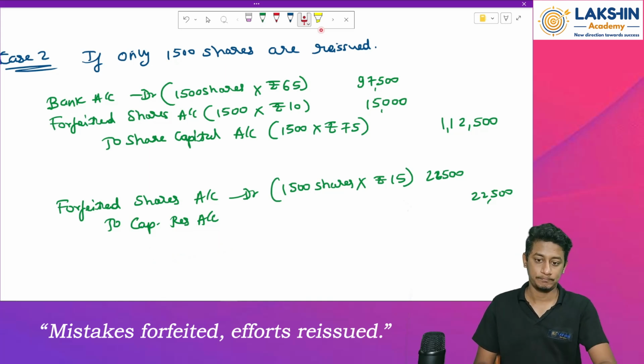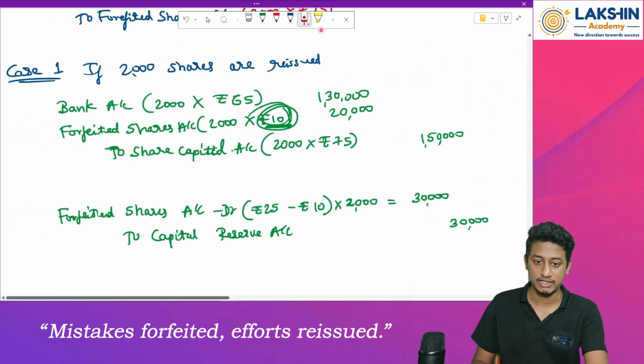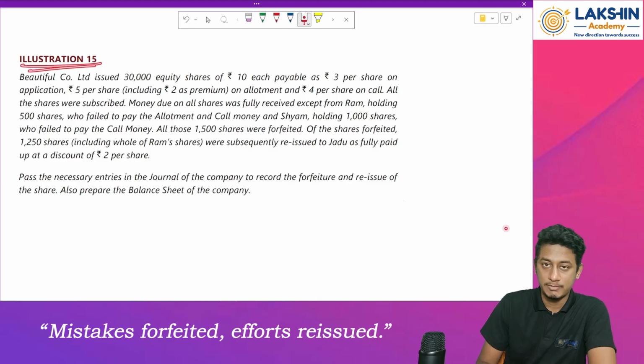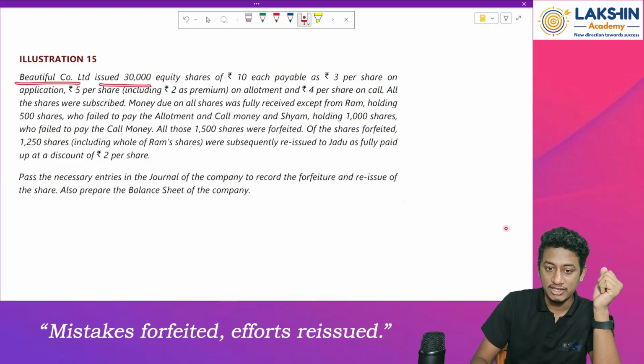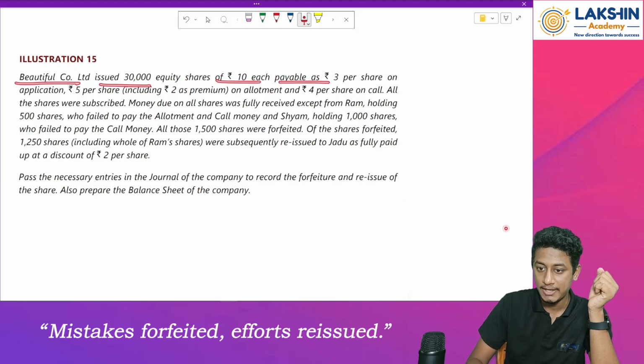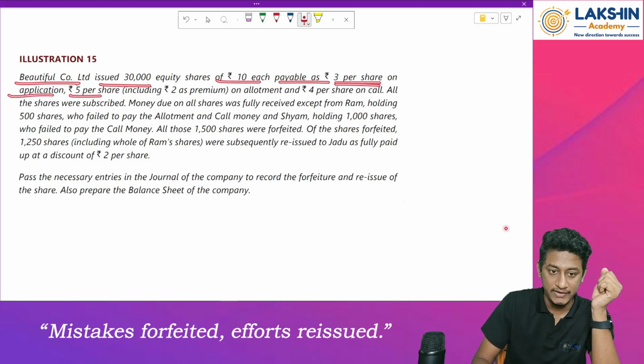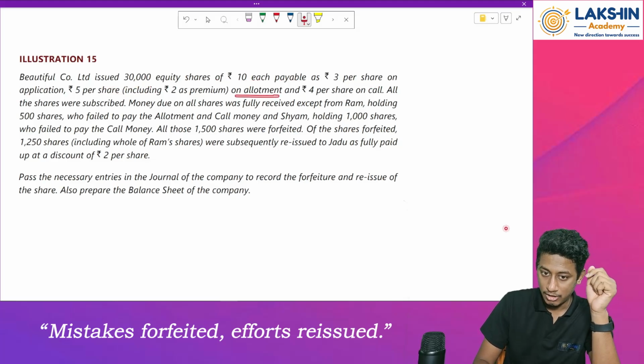Clear? Okay. Now, next, let's look at the questions. Look at the question, Illustration number 15 in your study material. Beautiful Co. Limited issued 30,000 equity shares of rupees 10 each, payable at rupees 3 per share on application, 5 per share on allotment with 2 rupees premium, 4 per share on call.